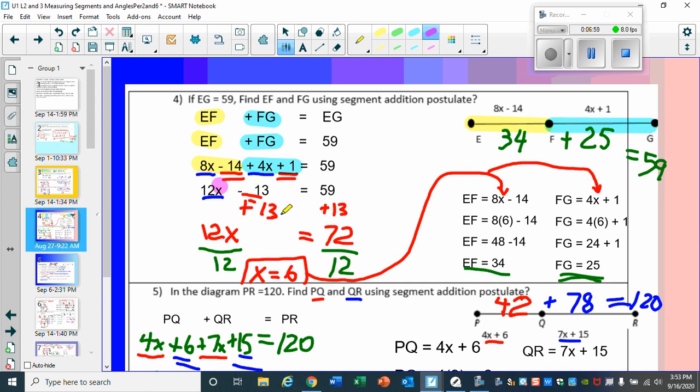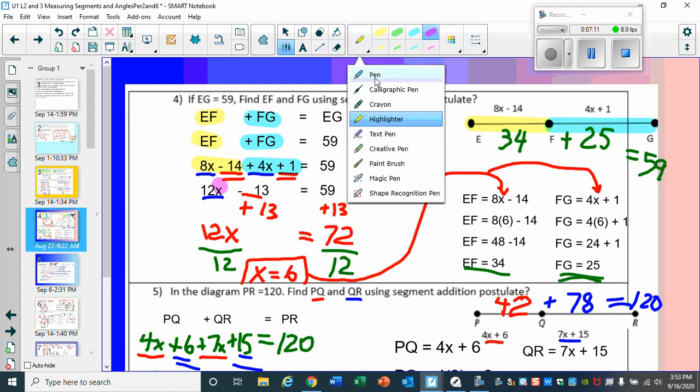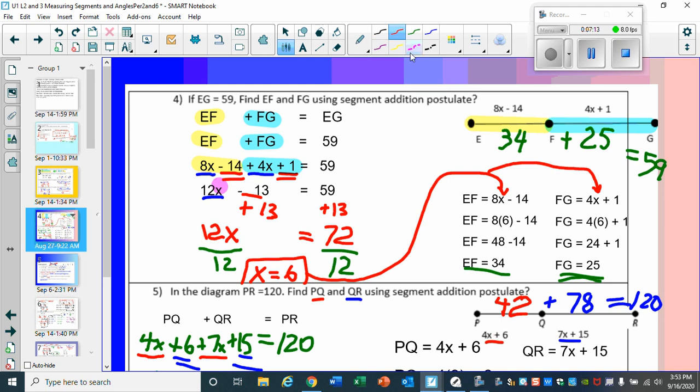So we first add 13 to both sides. 59 plus 13 is 72, and of course the negative 13 with the positive 13, they knock each other out.